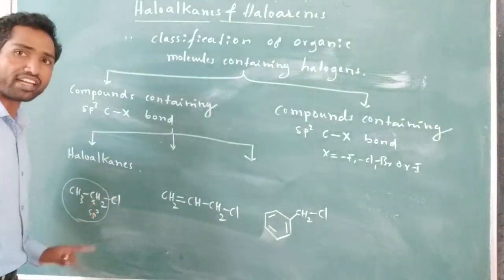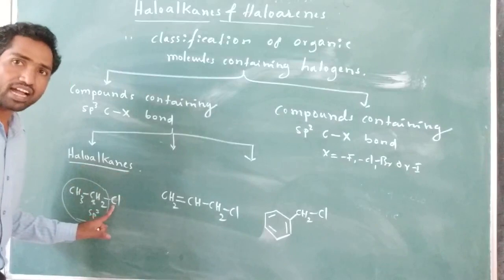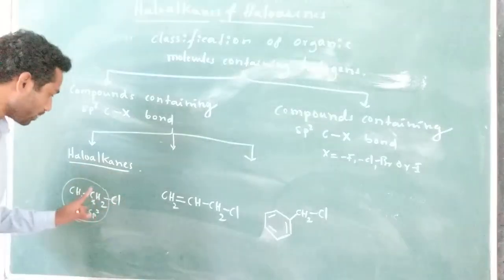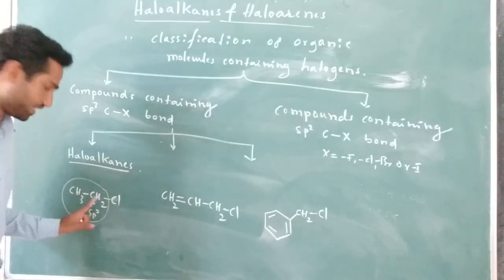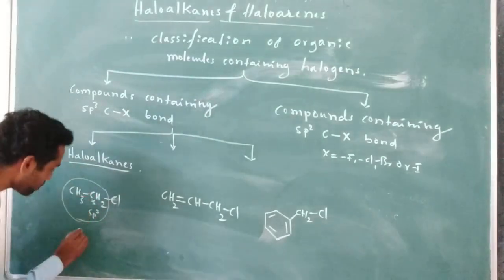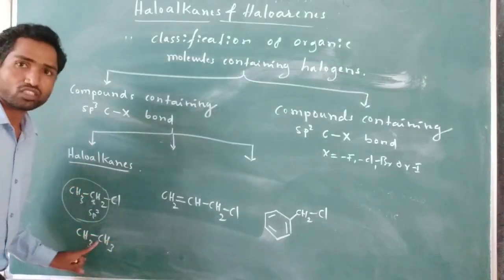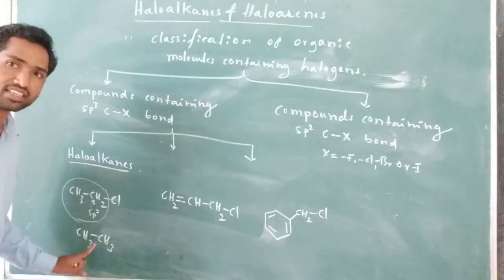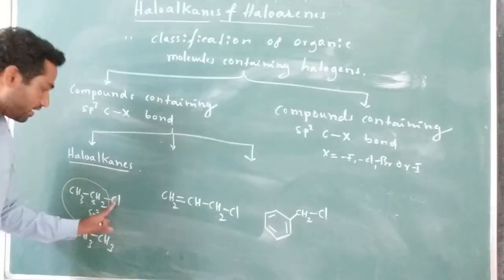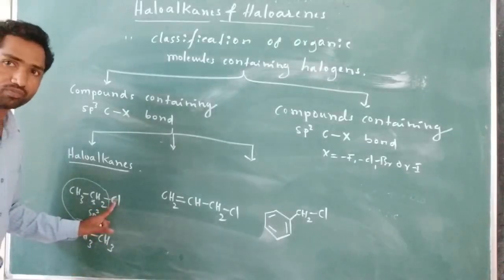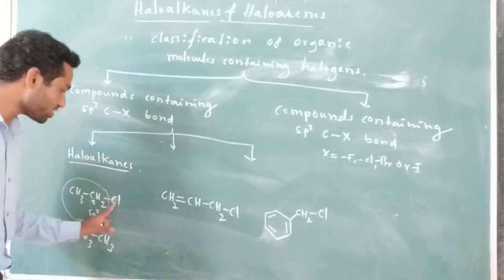So how can we define haloalkanes now? Halogen is attached to the sp3 hybridized carbon of the alkane. Right. So this molecule is an alkane. For example, CH3CH3, this is ethane. In this ethane molecule, one of the hydrogens is replaced by a chlorine atom, a halogen. Therefore, this is an sp3 hybridized carbon to which the halogen is directly attached.